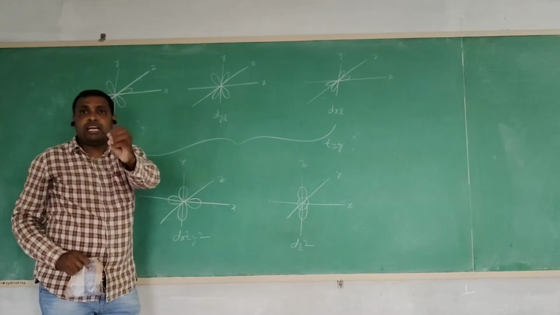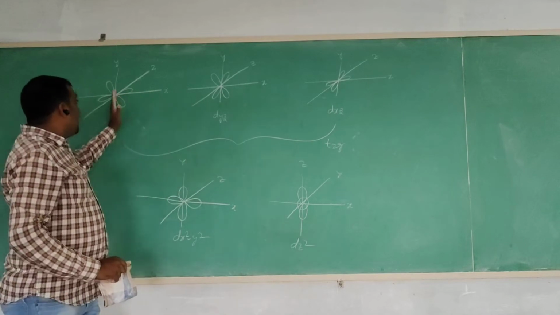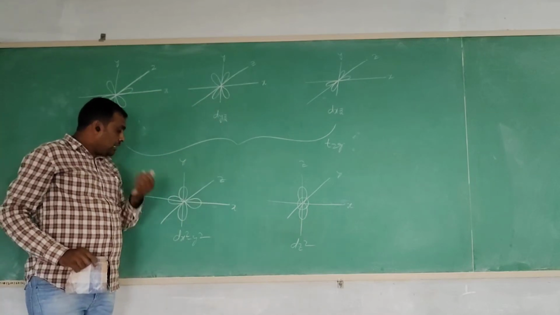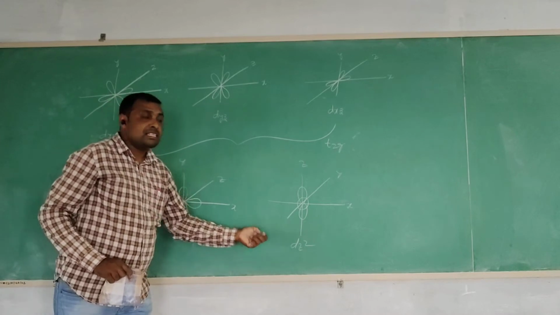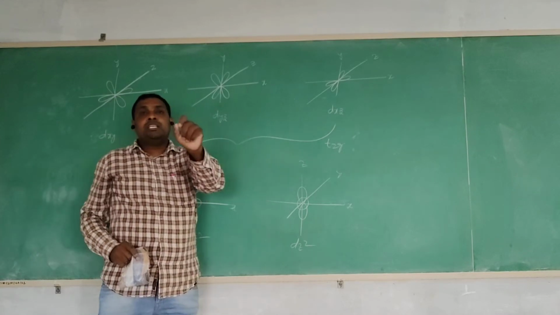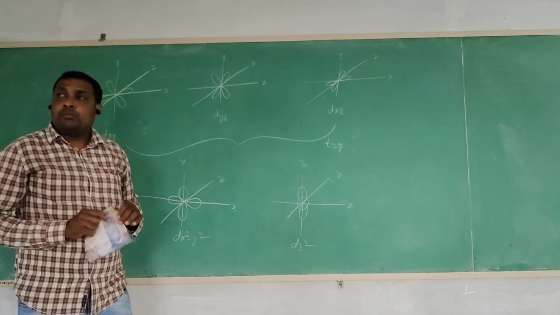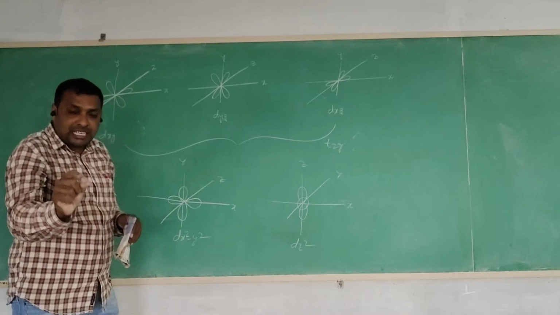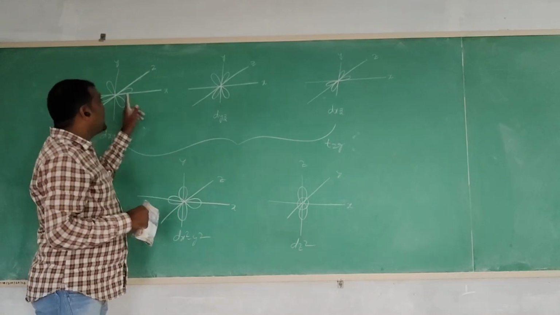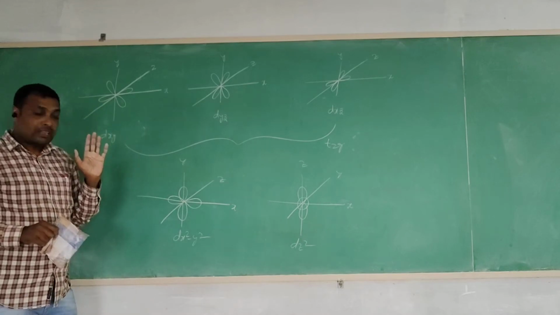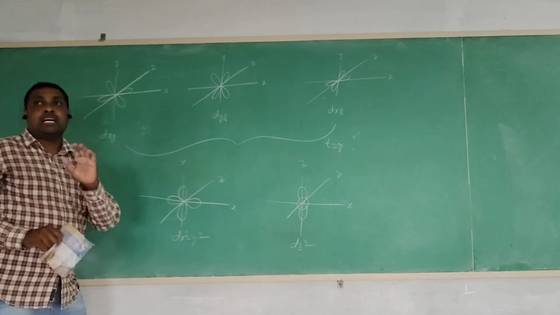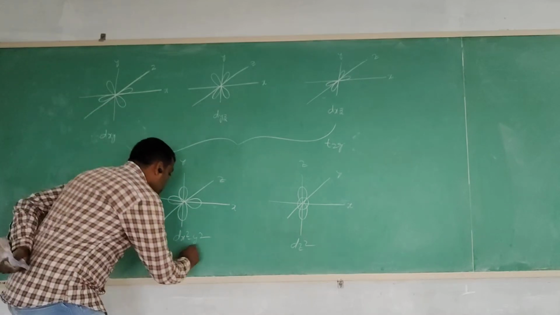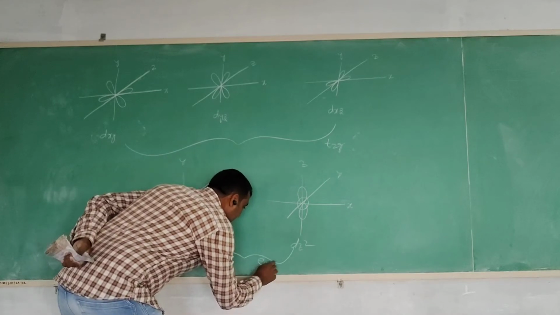The first three orbital lobes are present in between the axes; they are called T2g orbitals, triply degenerate. The other two orbital lobes are present along the axes, and they are called eg orbitals.